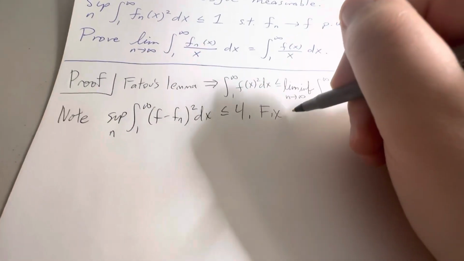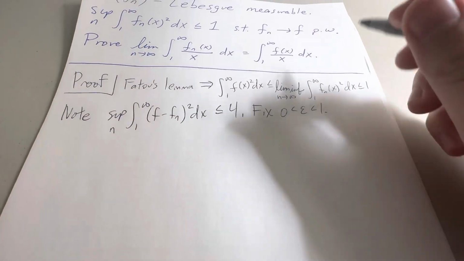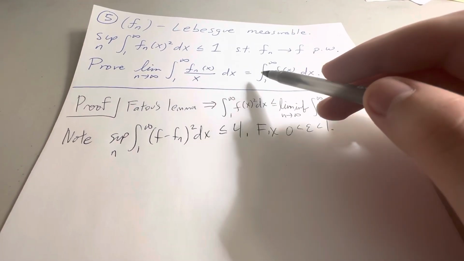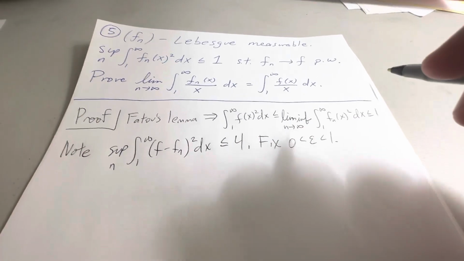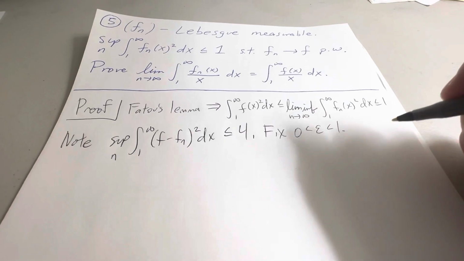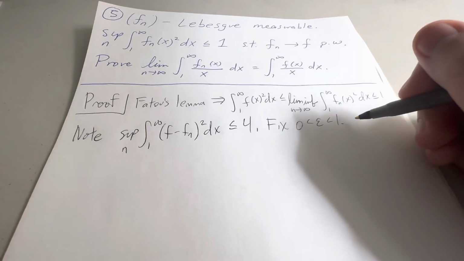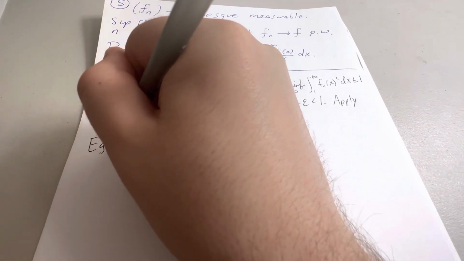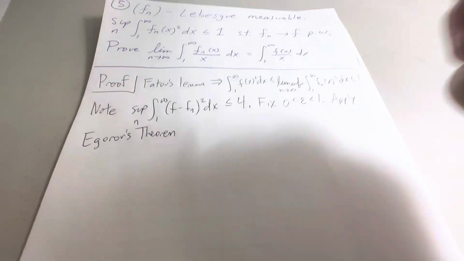Okay. Fix epsilon between 0 and 1. Now, why are we going to do this? We're eventually going to set up a sequence here, and we want to show that the sequence is arbitrarily small using this epsilon. That's kind of like the one trick for every analysis problem. So the first trick for this one was using Fatou's. The second trick happens now. So we want to apply our good buddy Egorov's theorem.